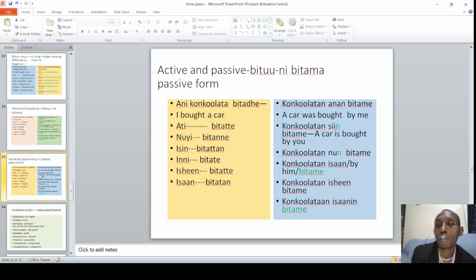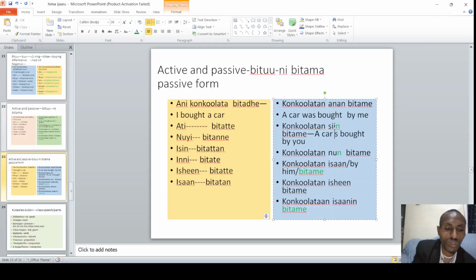"Konkolaataan siin bitame." A car was, alright, not is here, was bought by you. Alright? Was bought by you. "Konkolaataan isaanin bitame. Konkolaataan isheen bitame. Konkolaataan isaan bitame." We say so. That is the way it should be said.